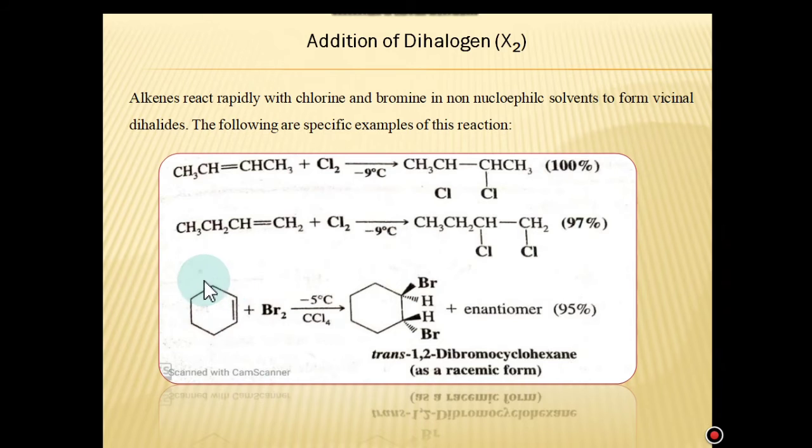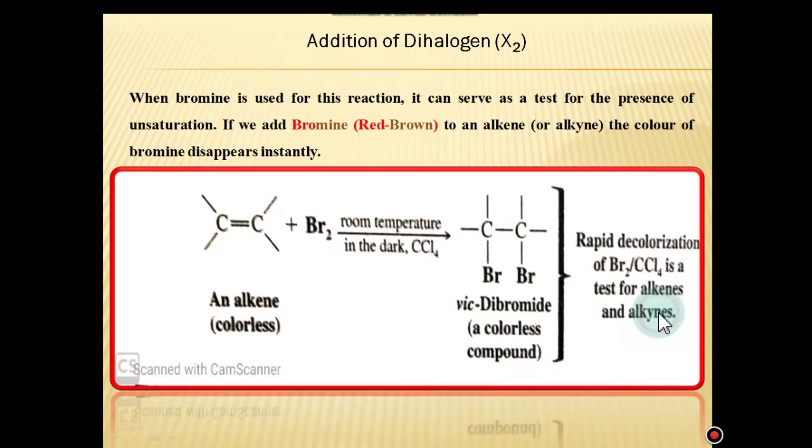This is a specific example. This is cyclohexene reacting with bromine in CCl4, which is a non-nucleophilic or non-polar solvent, and the formation of 1,2-dibromocyclohexane in trans form as a racemic mixture. When bromine is used for this reaction, it can serve as a test of the presence of unsaturation. If we add bromine, which is red-brown in color, to an alkene or alkyne, because both contain unsaturation, the color of bromine disappears instantly.